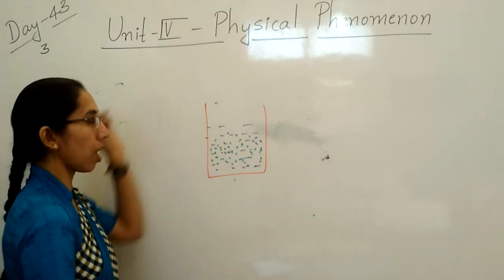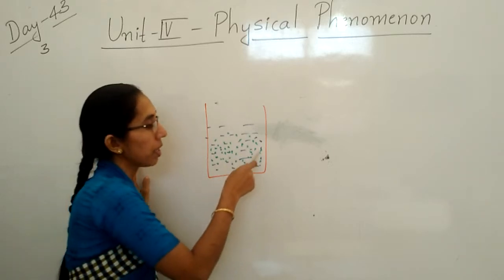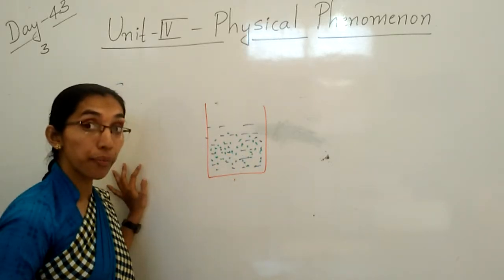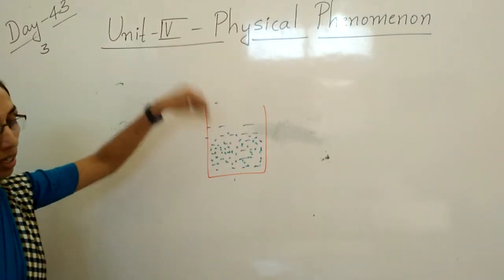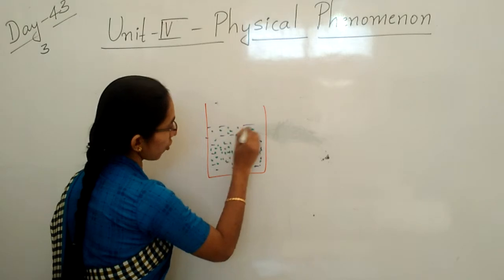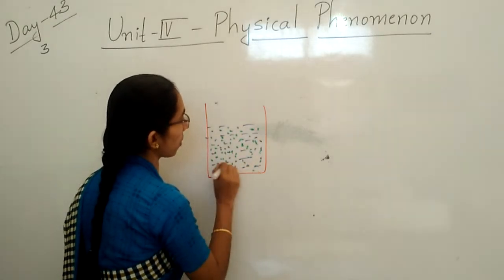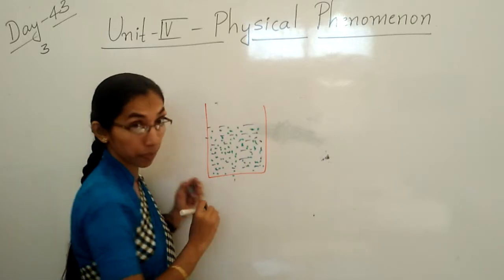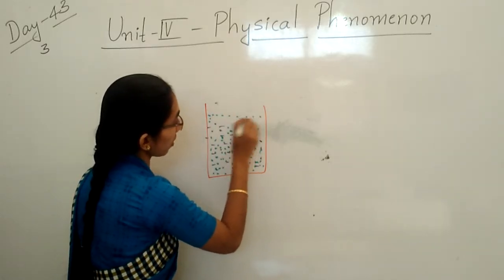If you add 3-4 spoons of sugar and keep on stirring with the help of the spoon, it dissolves very fast. Clear children? If you keep on adding the sugar, what will happen? Keep on adding the sugar here, 5 spoons, 6 spoons, 10 spoons, it becomes more than half. Keep on adding, more than half, sugar level increases.